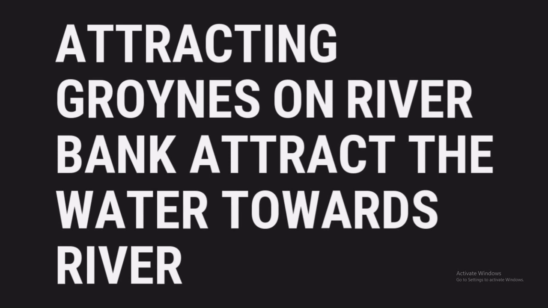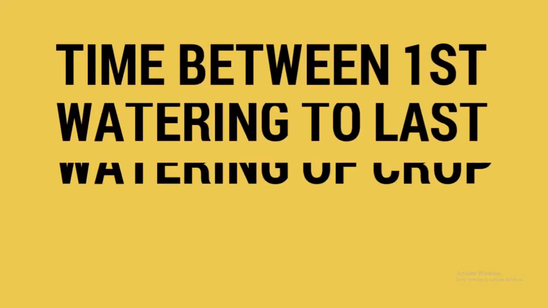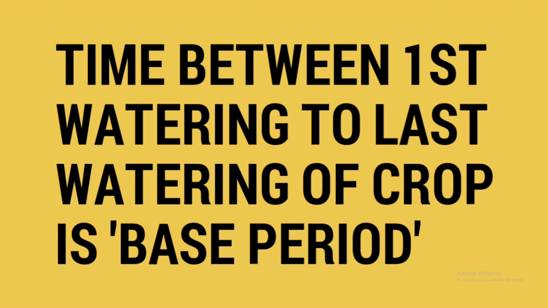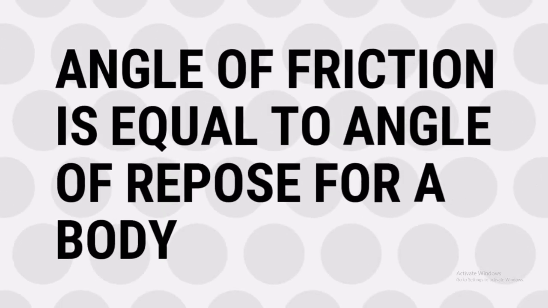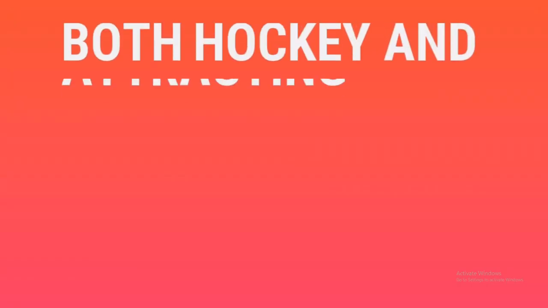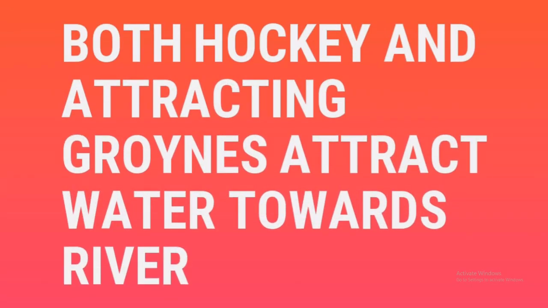Attracting groins on the river bank attract the water towards the river. Time between the first watering of the crop to the last watering of the crop is base period. Angle of friction is equal to angle of repose for a body. Both hockey and attracting groins attract water towards the river.